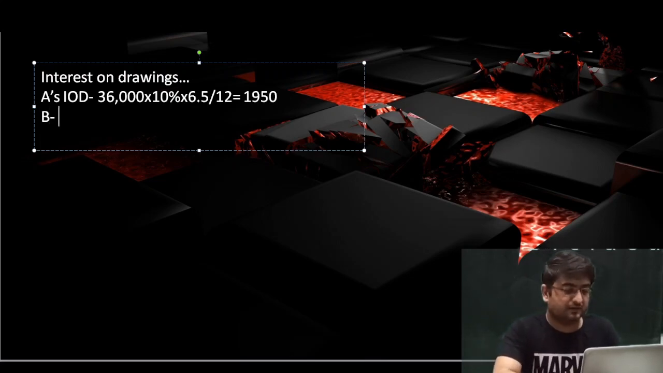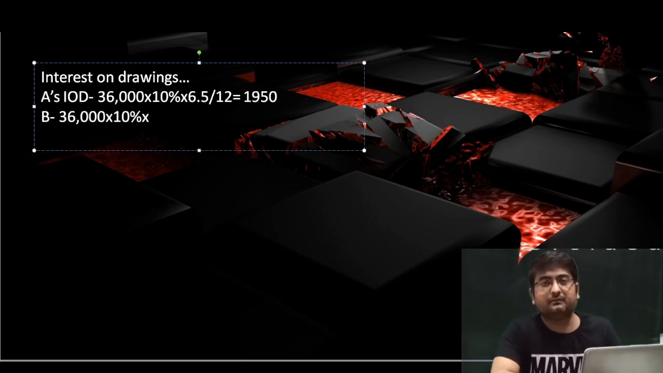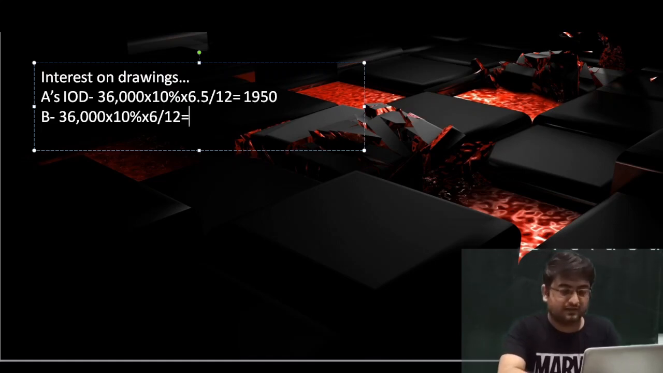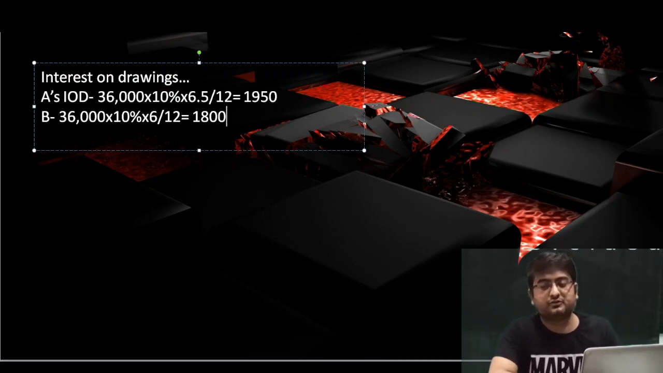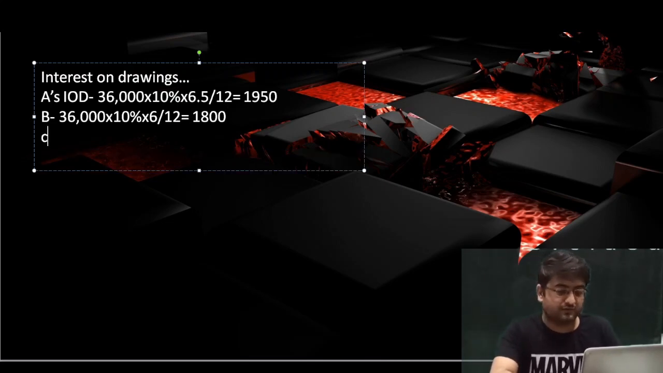Now in case of B, the total drawings will be the same, because B is also drawing 3,000 per month. So the total will be 36,000 rupees and the interest percentage will be 10%. And since he has drawn in the middle of each month, we'll take 6 by 12 only. Now tell me the answer that will come in case of B's interest on drawings. Do post your answer.